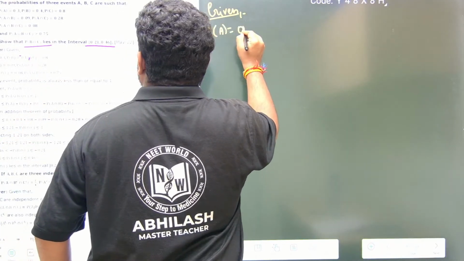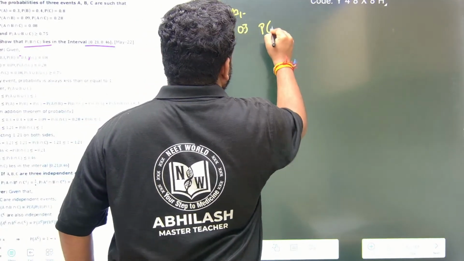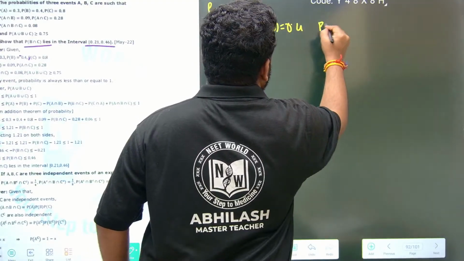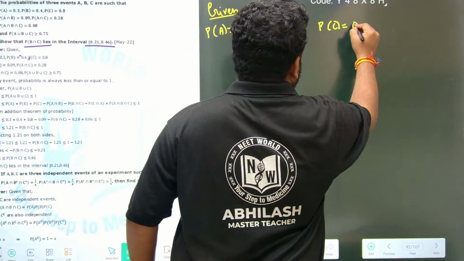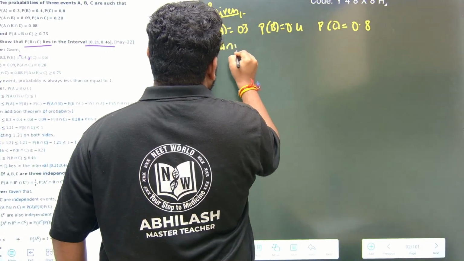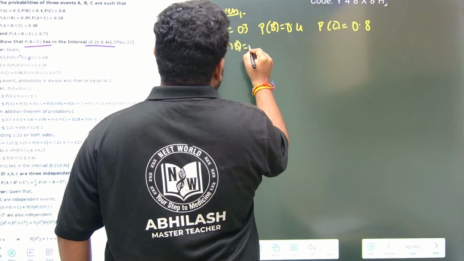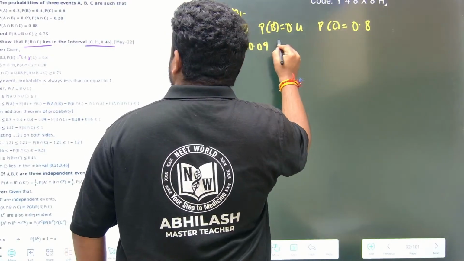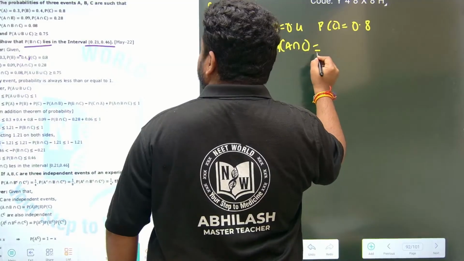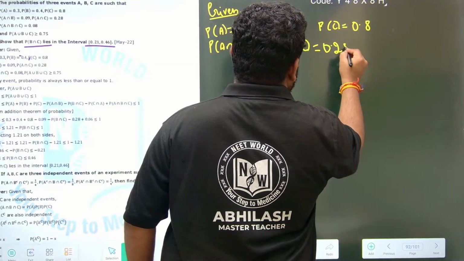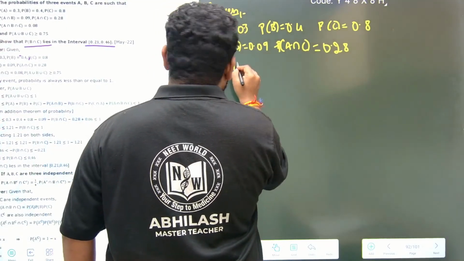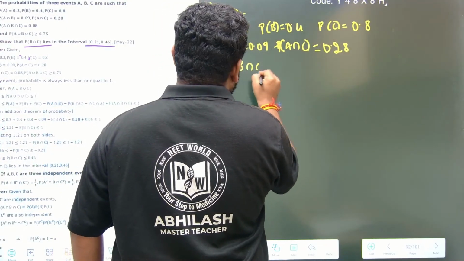Probability of A is 0.3. Probability of B is 0.4. Probability of C is 0.8. And also probability of A intersection B is 0.09. Probability of A intersection C is given as 0.28. Please write down the values correctly. Don't make mistakes while writing what they were given. A intersection B intersection C is what? You should be very careful here.